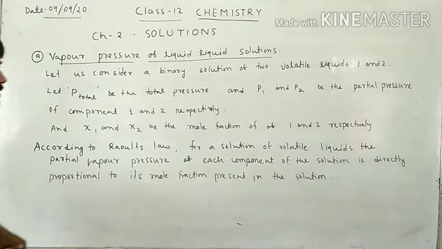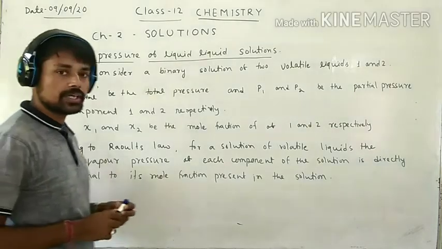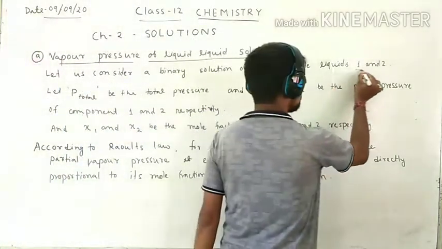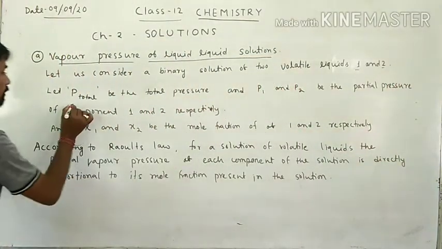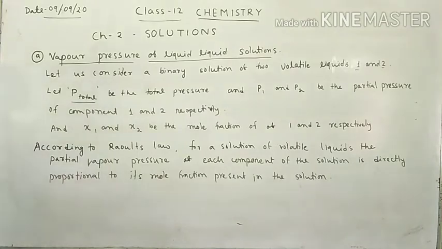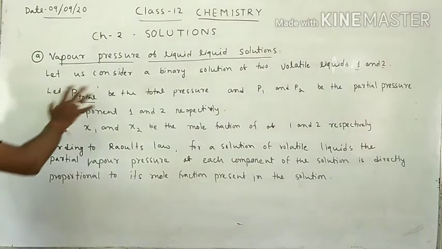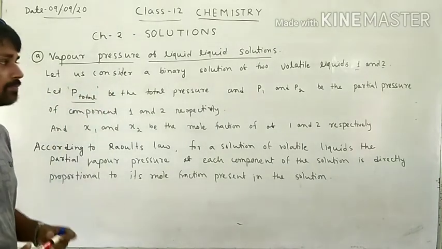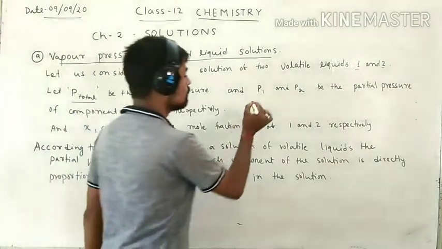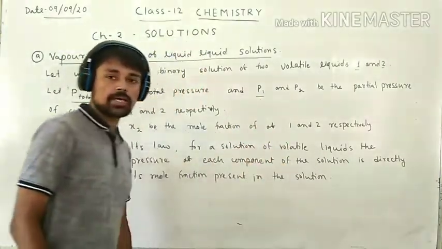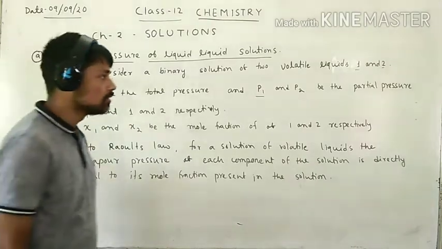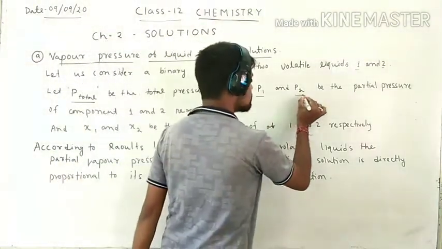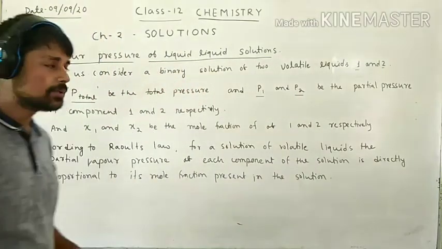For this, let us consider two volatile liquids, 1 and 2, and P total is the total pressure of the solution, P1 is the partial pressure of liquid 1 and P2 is the partial pressure of liquid 2.